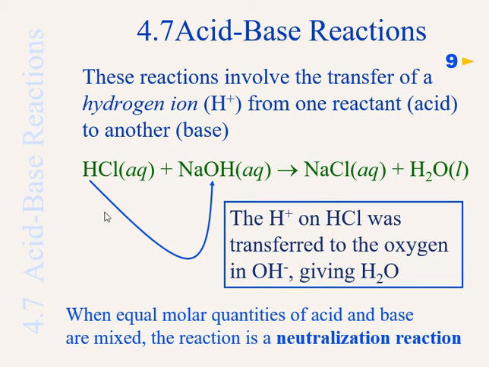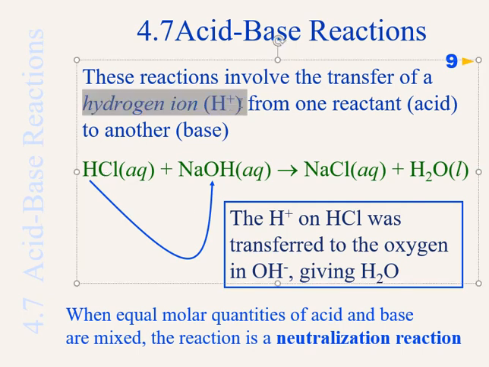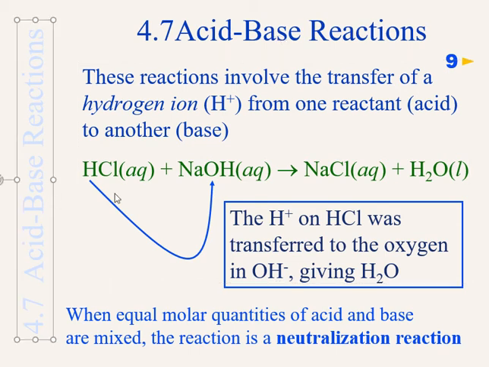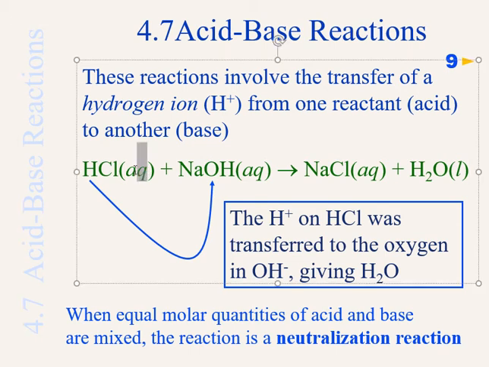An acid is a compound which, when you dissolve it in water, dissociates to give us the hydrogen ion, which is H plus. So HCl, by that definition, is an acid. It has a name, hydrochloric acid, but do not worry about naming it at this point. HCl, when you dissolve it in water, will not remain undissociated. It will dissociate to give you H plus and Cl minus.